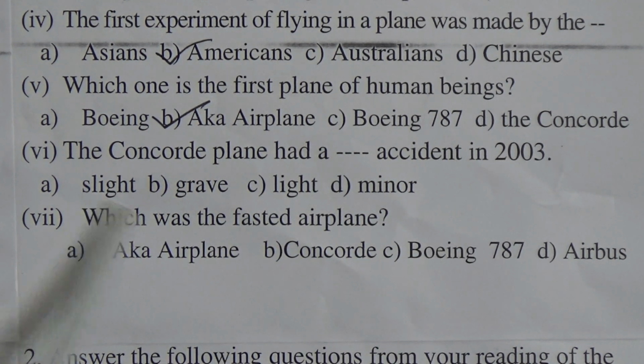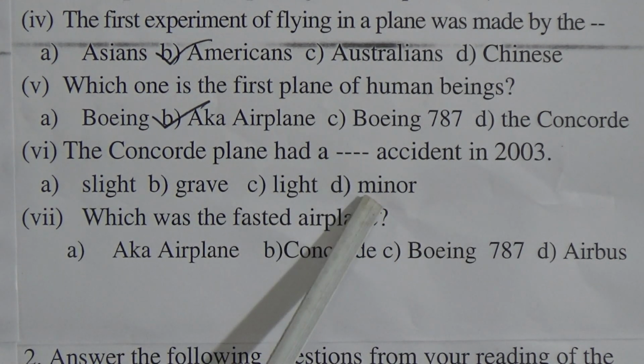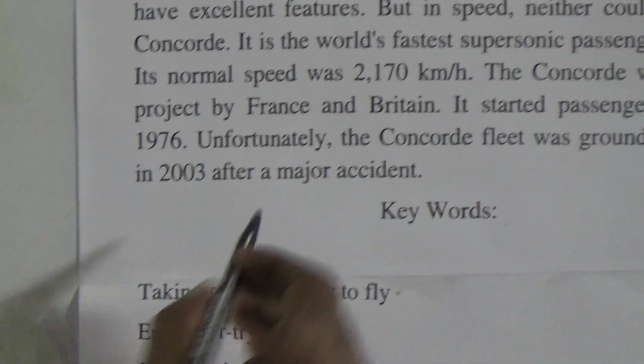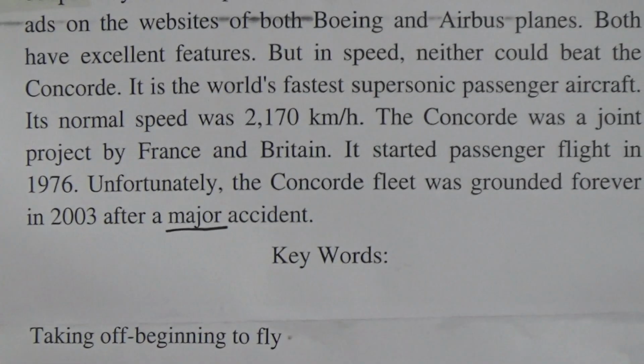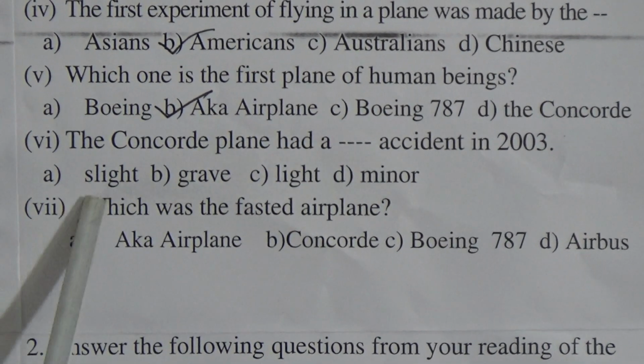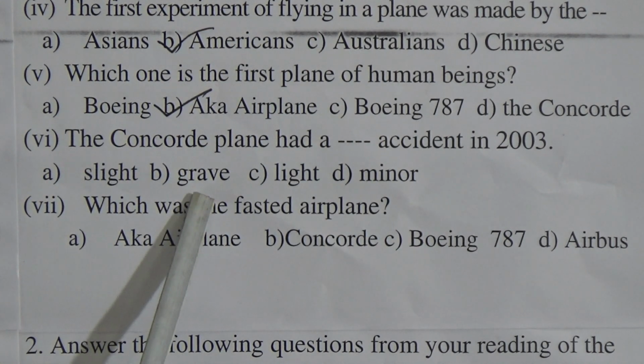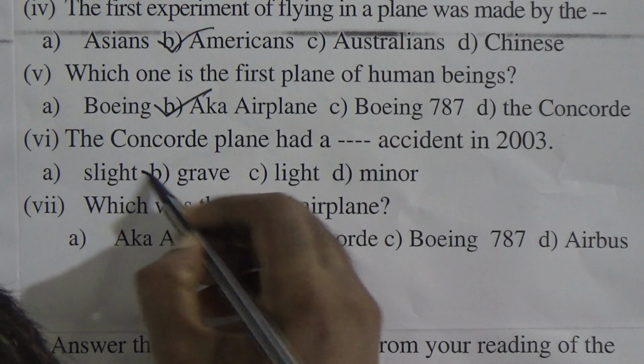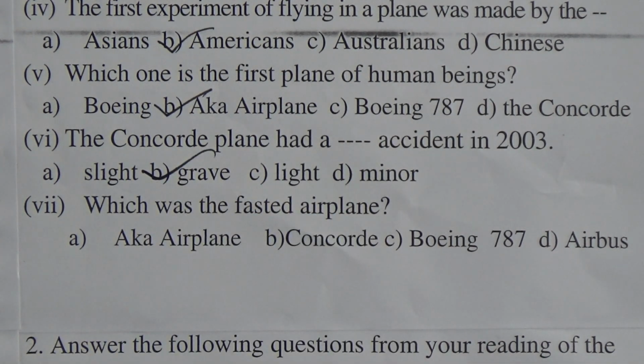Number 6, the Concorde plane had a dash accident in 2003. Slight, grave, light, minor. In the text it is written major accident. Major accident means very significant or terrible accident. Slight, no. Grave, yes. We can consider light, minor, no. That means B is the proper answer, grave or terrible accident.